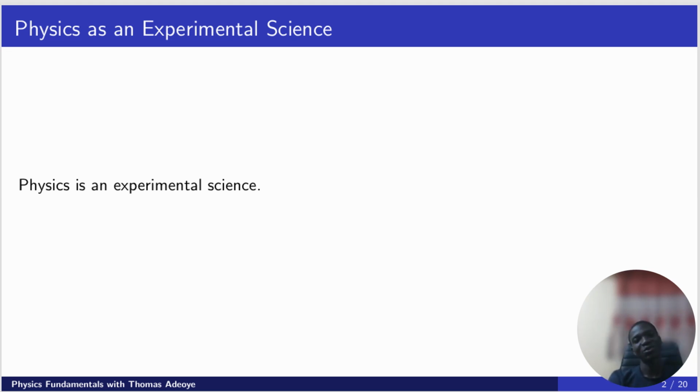So to begin with, what is physics? I'm not trying to define physics, but this is just one of the facts about physics. It is an experimental science. So physics involves experiments, and experiments require measurements. So before you can do experiments, or in doing experiments, some measurements need to be taken. And when we say measurements, what are we measuring? What we are measuring is physical quantity.